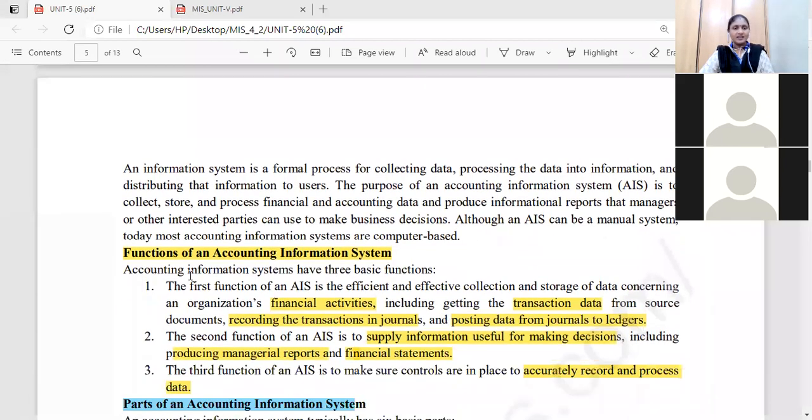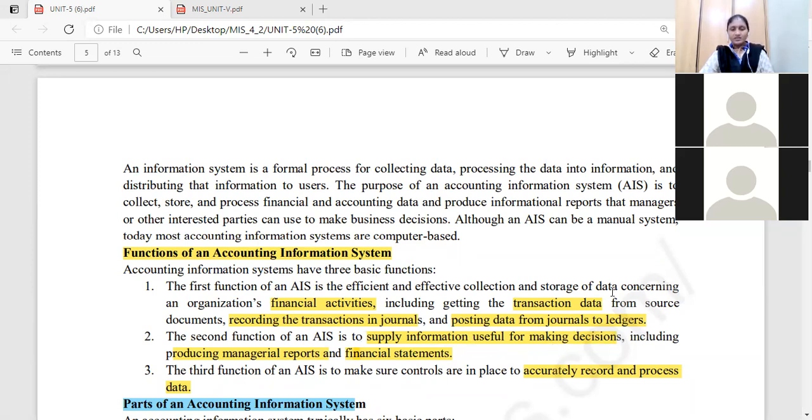We discussed in the last class the functions of accounting information, the basic three functions. In which way will it be useful? First, for maintaining organizational financial activities, including getting the transaction data from the source documents, recording the transactions in the journals, and posting the journals into the ledgers. That is the basic function of accounting information. The second function is supplying information useful for decision makers.